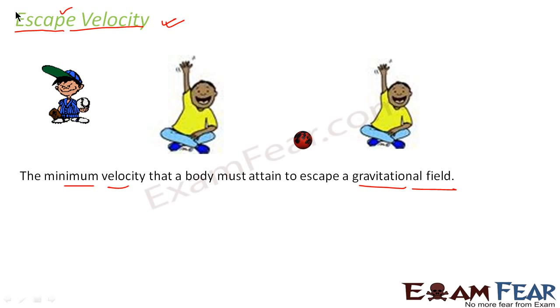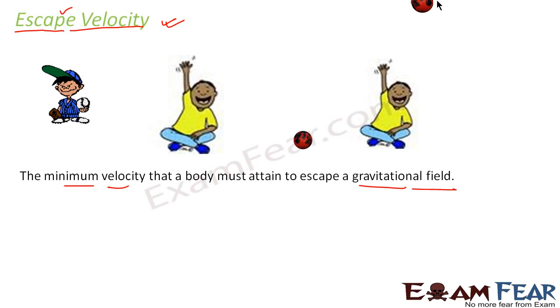Now you are also understanding why we call it escape velocity, because a body, when it attains this value of velocity, escapes from the gravitational field. So just see, if you apply a velocity to this ball which is equal to escape velocity, it will just go out of the gravitational field of the earth. It will never come back to the ground. So now we will see in terms of physics how we define escape velocity. This is the basic definition of escape velocity.